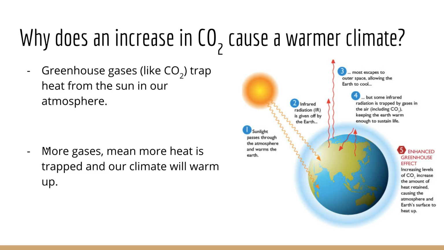The atmosphere on Earth is perfect because it holds in enough heat and allows enough to escape that it doesn't cause us to overheat. So if we look at this drawing here, the cycle, the sun brings in radiation, and some of that radiation escapes. Some of it stays to keep us warm. The excess escapes. When we have more gases like carbon dioxide in our atmosphere, not as much of that energy is allowed to escape, and we get warmer.